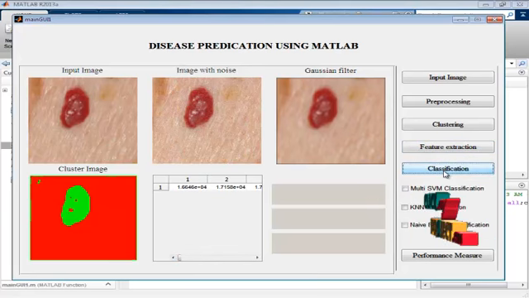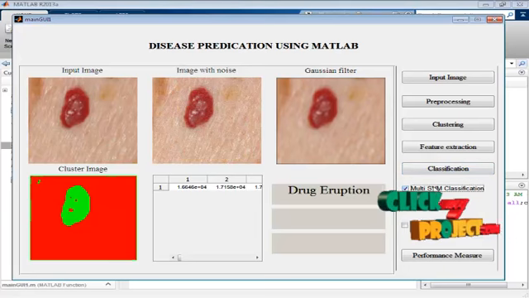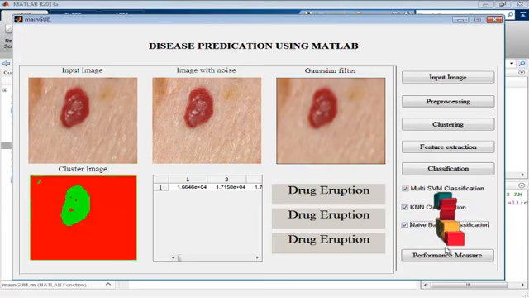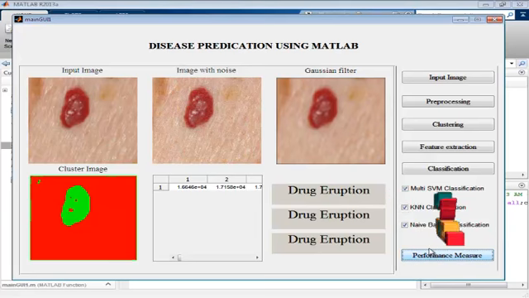Here we are applying three classification methods. First is the multi-SVM classification, in which we find the disease name. Next is the KNN classifier. Next is the Naive Bayes classifier. Then the performance measures. Now I click the performance button.